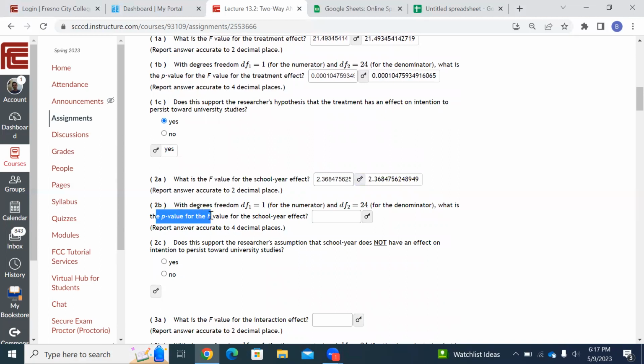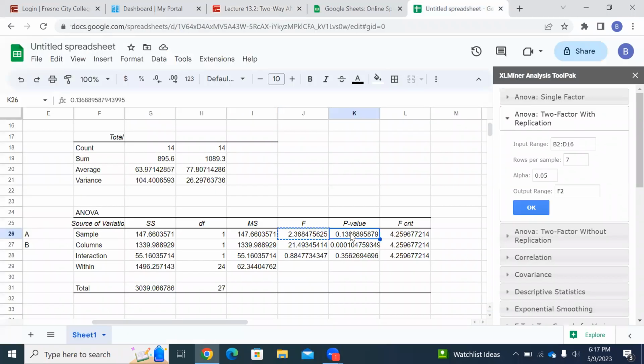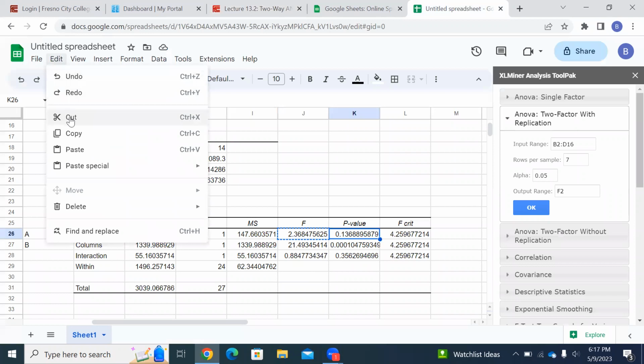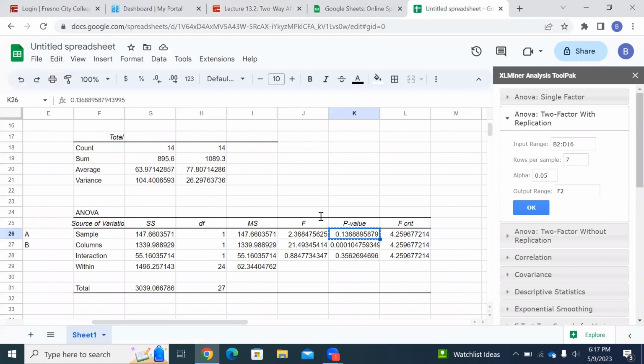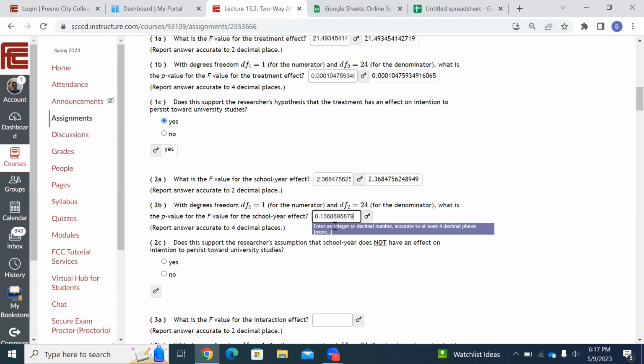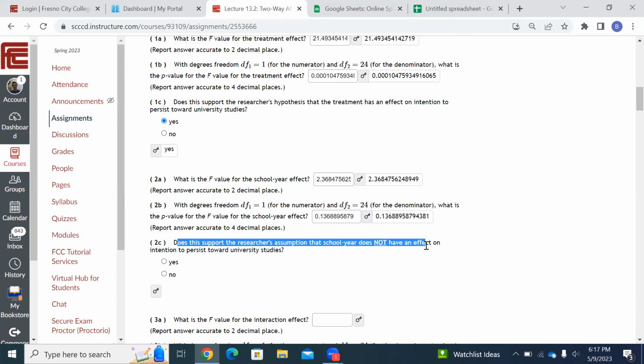Now, the P value for school year. So that's right here. All right, because again, A is school year. There's the P value. That's right there. P value for school year. School year is A, so you've got to watch out. Get the right one. Copy. Come back over here. Put it in there. Hold down Control, hit V. Paste. Is that right? Yeah, that's right. Okay.